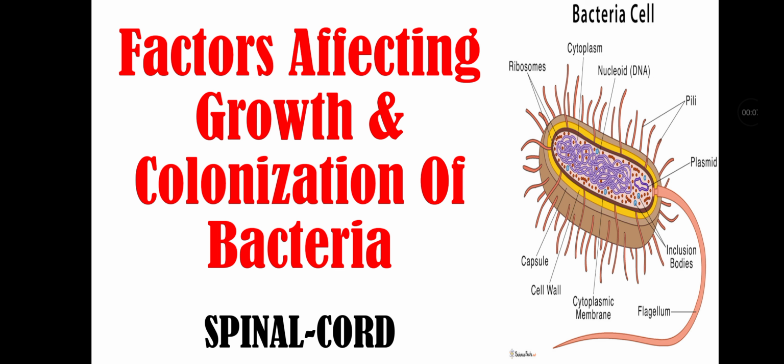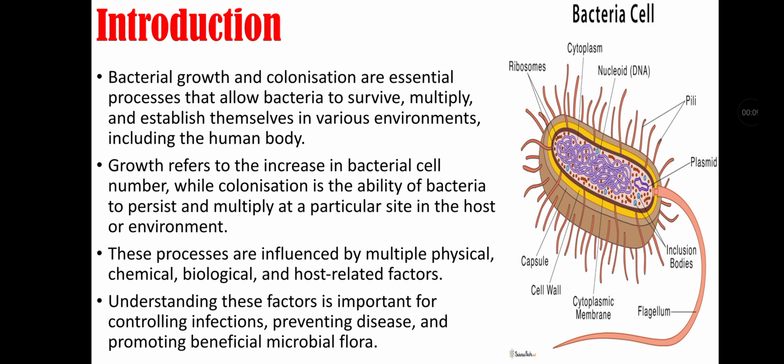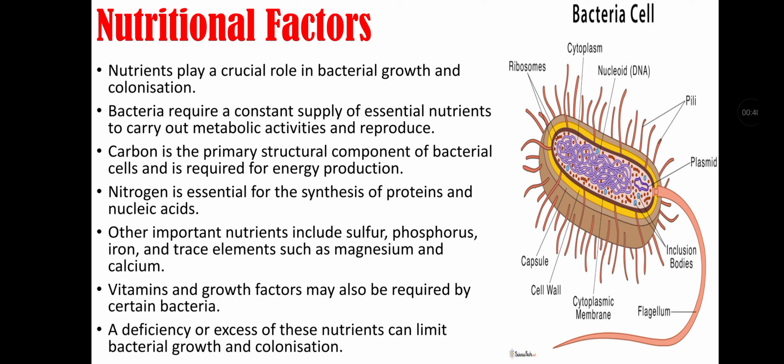Today we are going to talk about factors affecting growth and colonization of bacteria. So let's start our topic with the introduction. Bacterial growth and colonization are essential processes that allow bacteria to survive, multiply and establish themselves in various environments, including the human body. Growth refers to an increase in bacterial cell number, while colonization is the ability of bacteria to persist and multiply at a particular site in the host or environment. These processes are influenced by multiple physical, chemical, biological, and host related factors. Understanding these factors is important for controlling infection, preventing disease, and promoting beneficial microbial flora.